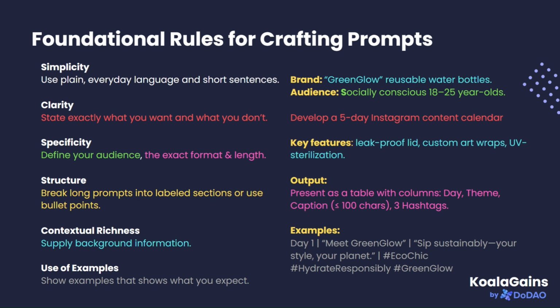Third rule is specificity. While writing the prompt, be very specific about who is the audience, what format the answer should be in. Tell AI exactly what you need. In the prompt that we have on the right, we are being very specific about the audience. We are defining it in a separate line. Also, we are defining the format of our output separately, that the format should be in a table with 3 columns, and these are the headings of the columns.